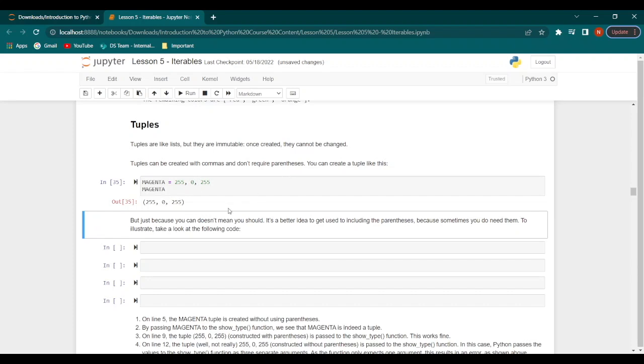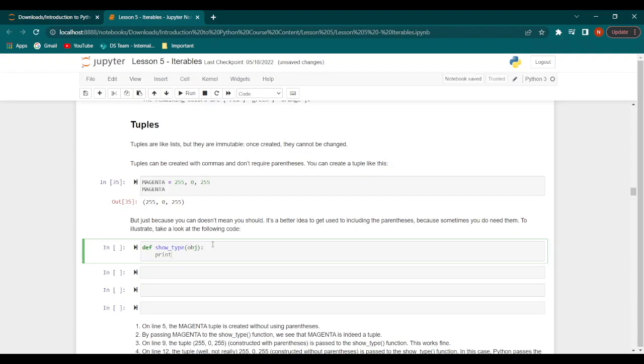But just because we can create tuples without parentheses doesn't mean that we should do it. Usually it's recommended to use parentheses anyway, because sometimes we do need to have parentheses. So let's have a look at an example. Let's say we have a function, show underscore type, object, and then we say print type object.